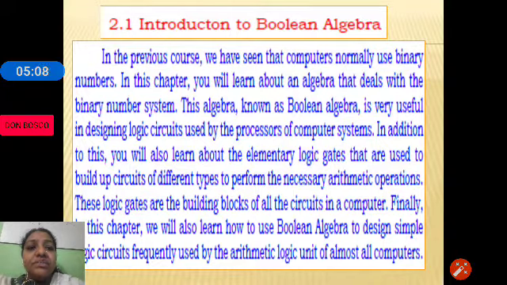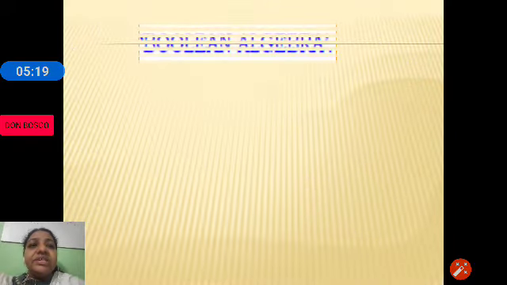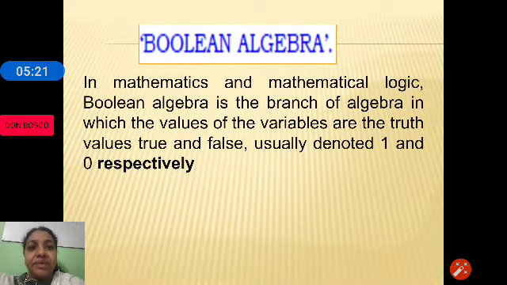Boolean algebra is generally used to design logic circuits or the arithmetic and logic units used within processors. It was introduced by a mathematician called George Boole. In mathematics, there is a section called logic mathematics. Boolean algebra is the branch of algebra which deals with variables representing zeros and ones, where 1 represents true and 0 represents false.